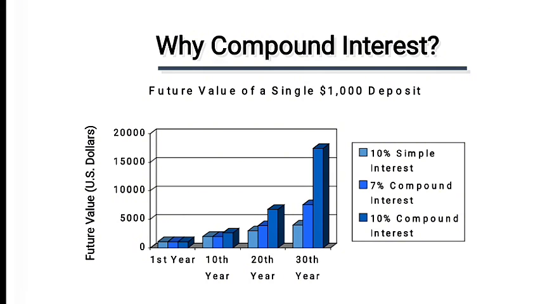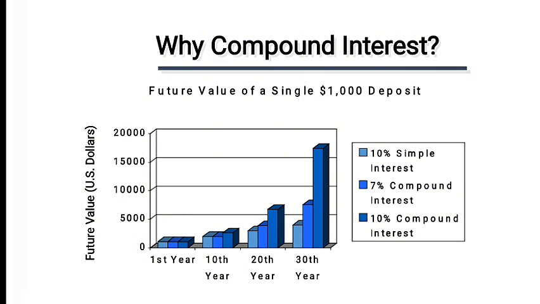There are two colors there: light blue and dark blue. Light blue is for simple interest, showing a 10% simple interest rate, and the dark blue color shows 10% compound interest, which is more than simple interest, right?